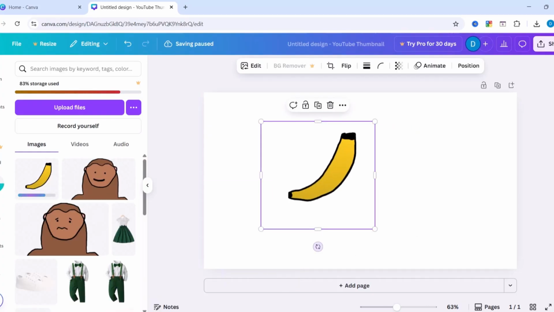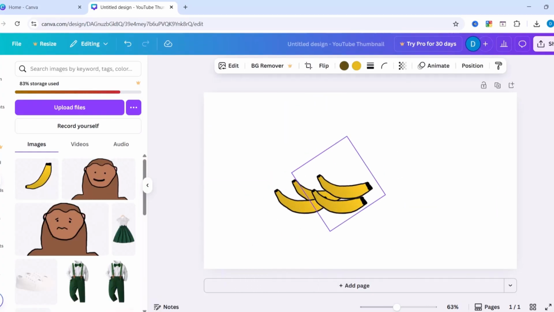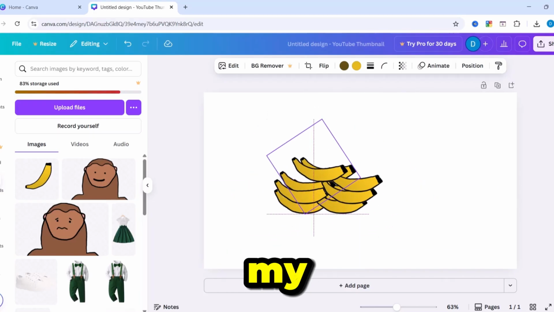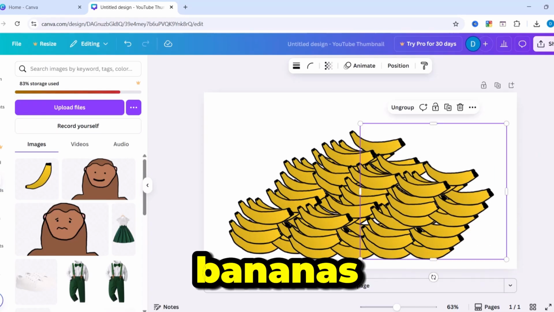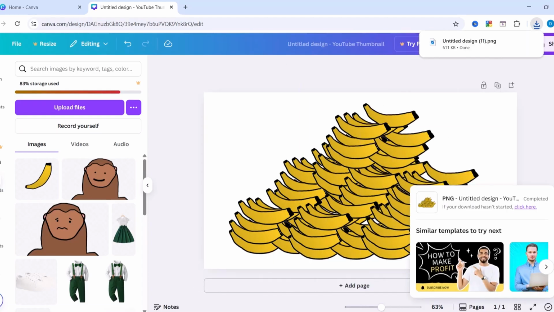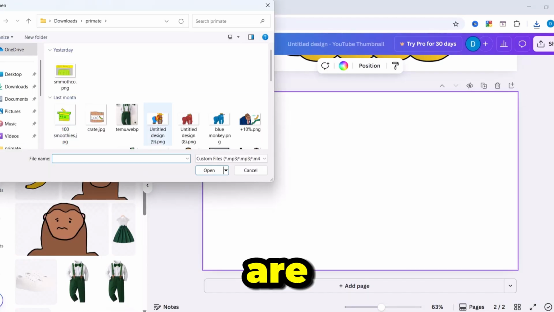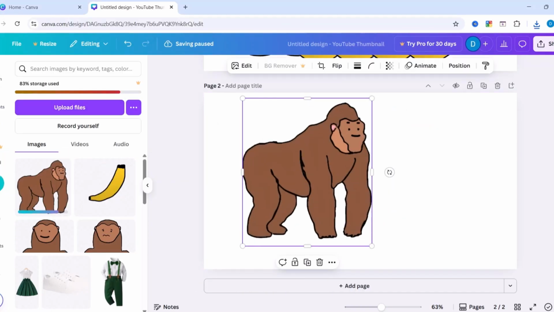Step 4, creating the visuals. As you can see, I skipped the visuals as I already have them in my folders, so now I will be creating what I don't have, which in this first case is a pile of bananas. This should be easy as it's just copying and pasting one banana. Next, we are required to make a monkey king. We have monkey, we just need a crown.